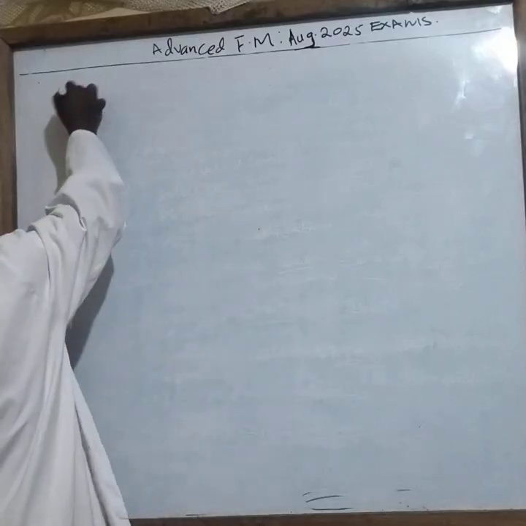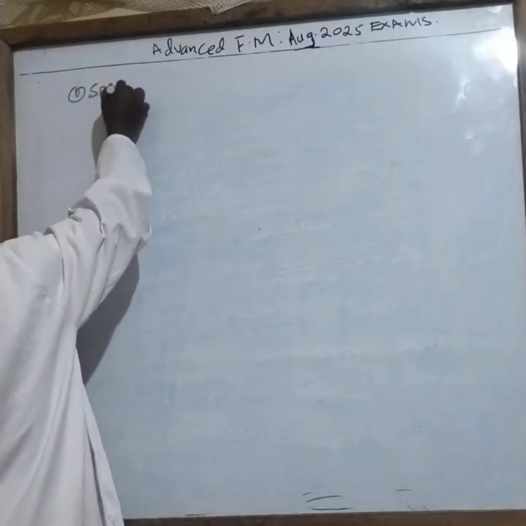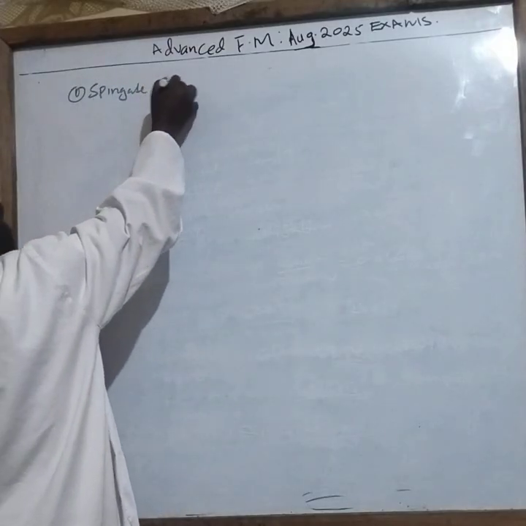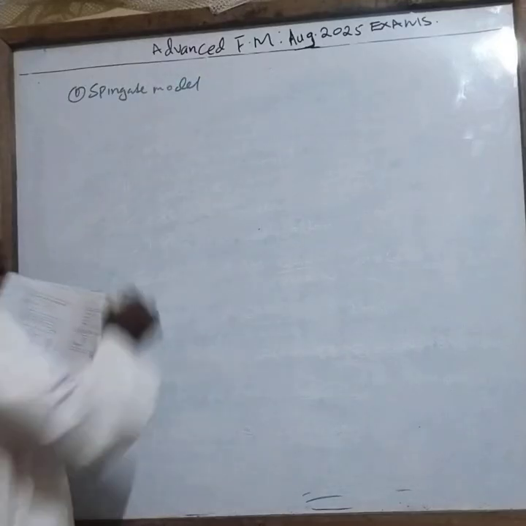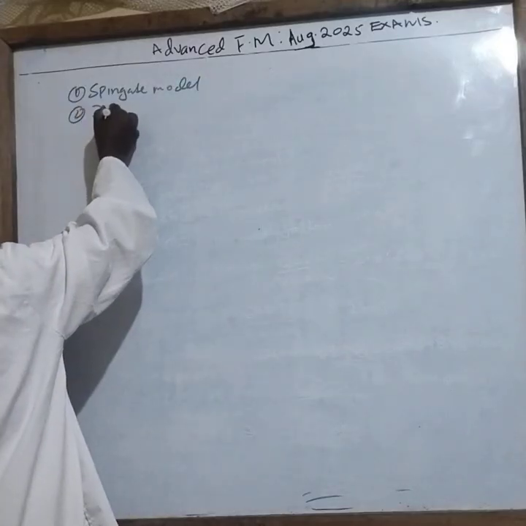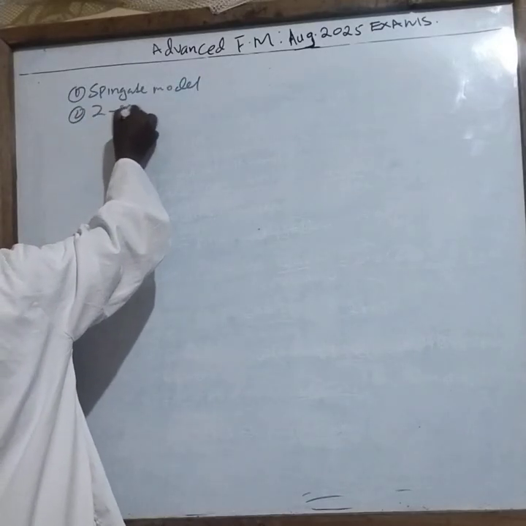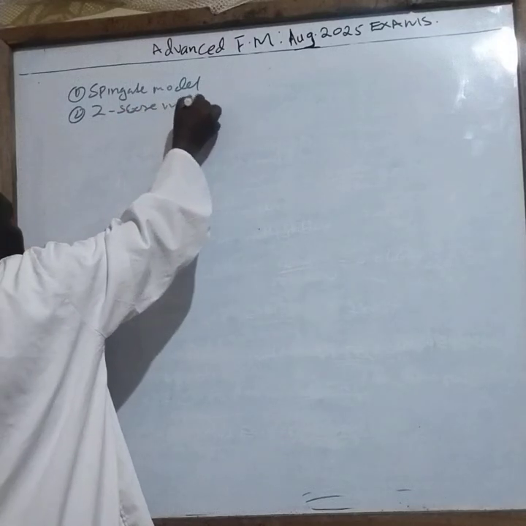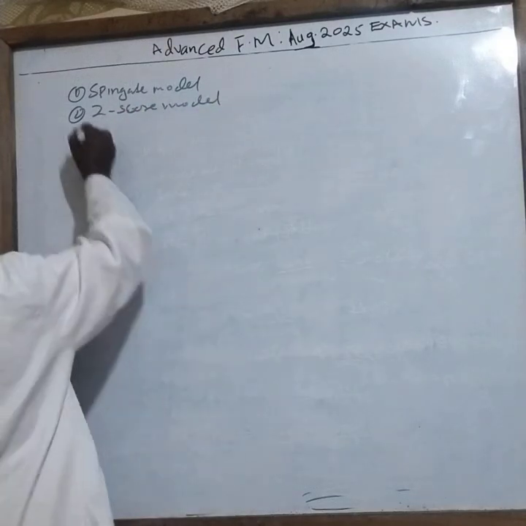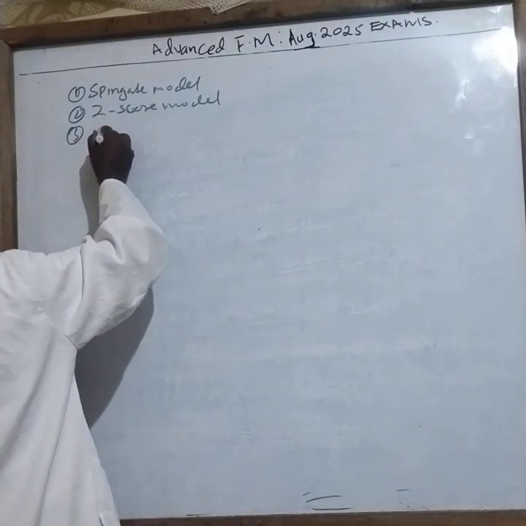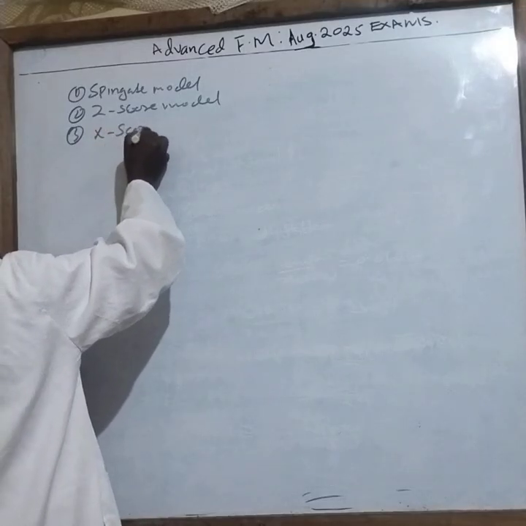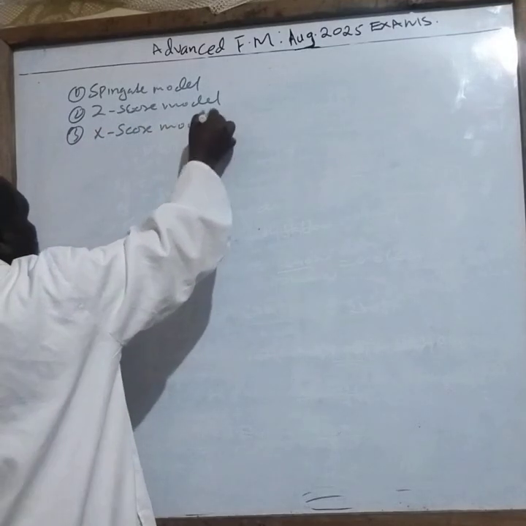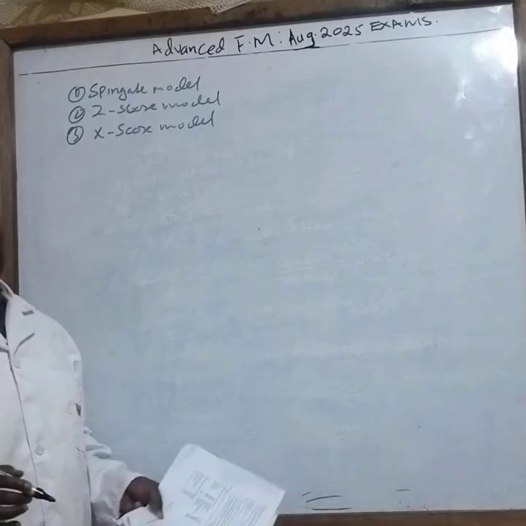I've said we have the Springate model. Ensure that you know that. Then number 2, you have the Z score model. Ensure that you know. Number 3, we have the X score model. Go back to my notes and you will be able to find this.